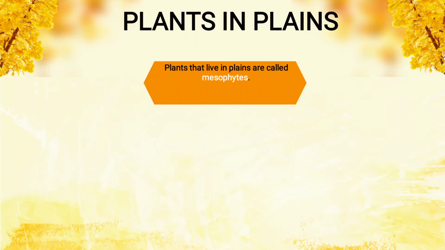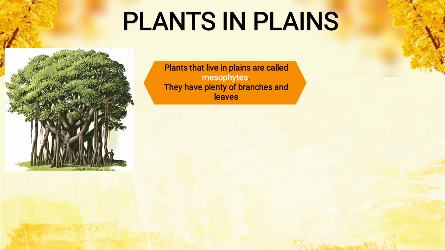Now plants in plains. Plants that live in plains are called mesophytes. They have plenty of branches and leaves. As you see in the image, so many branches are present and so many leaves are there. So the plants which live on the land, means plains, are called mesophytes.